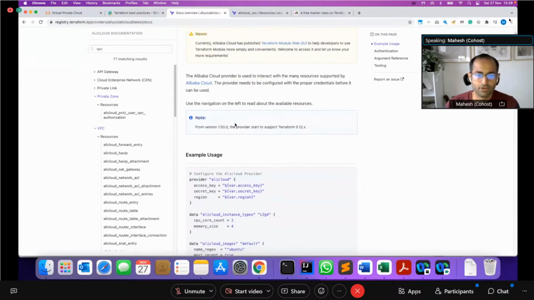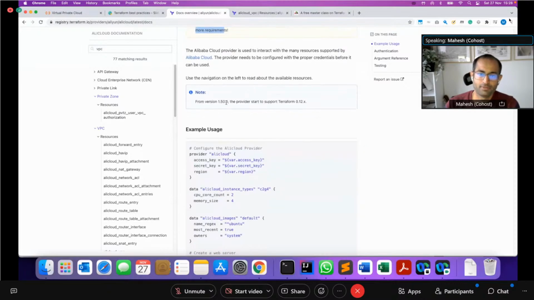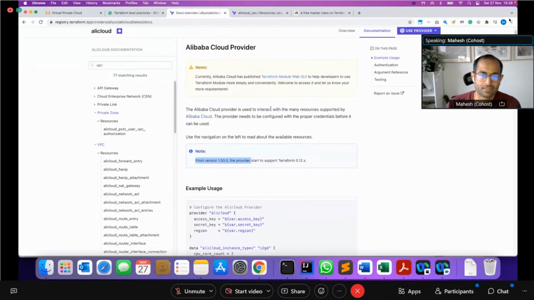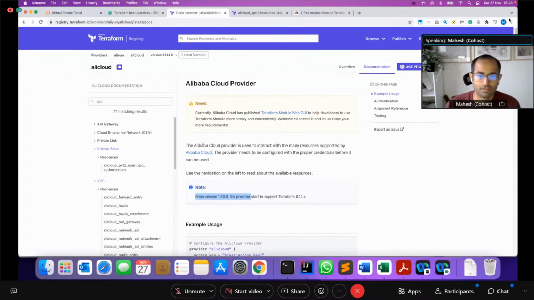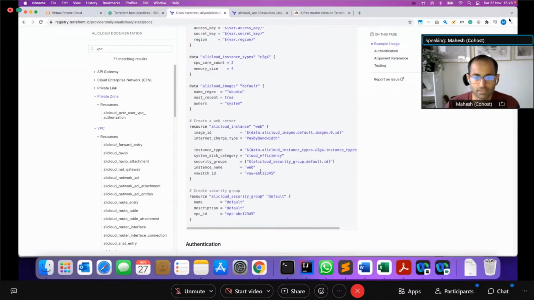Now, if you look through the documents, there are many different sections. You should always read these amber and blue notes, because they typically provide a lot of valuable information that you may run into. So just bear that in mind. In this case, I think it's more around the versions and the fact that Terraform support for 0.12 onward starts after 1.50 and so on, which is fine. I think that's not a big deal.